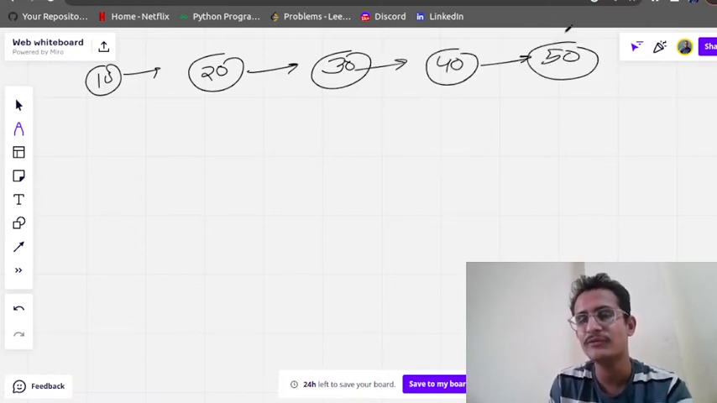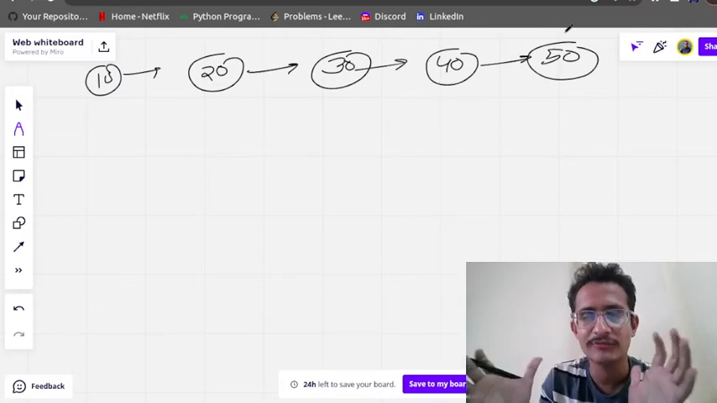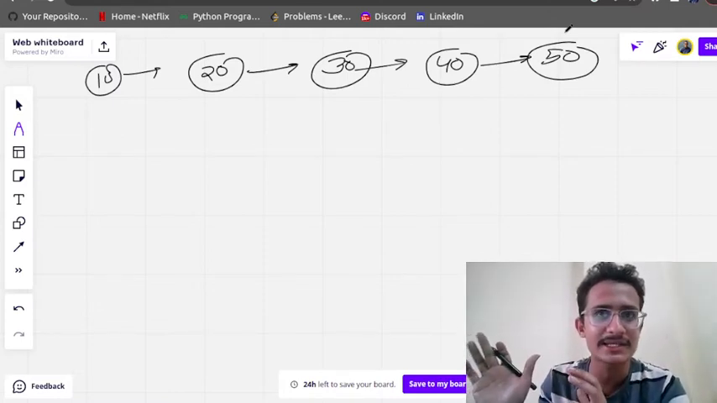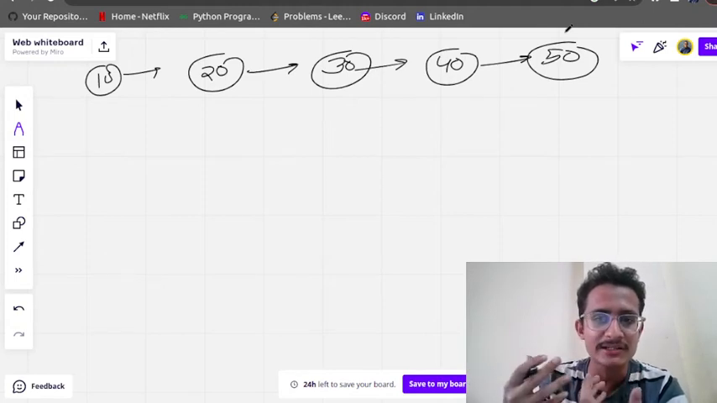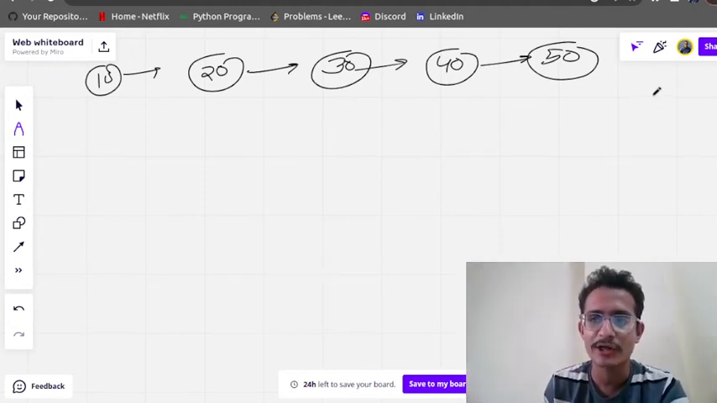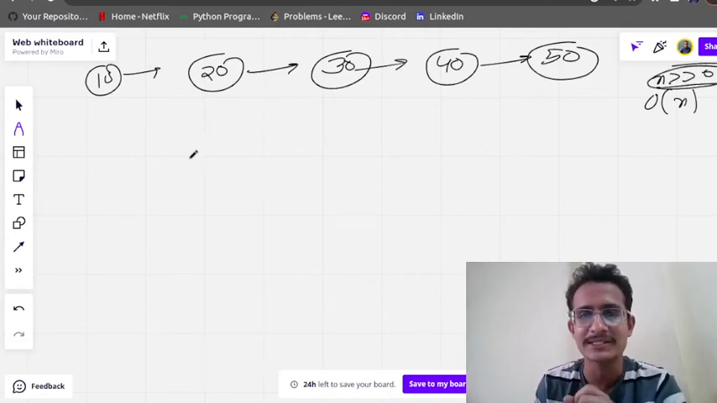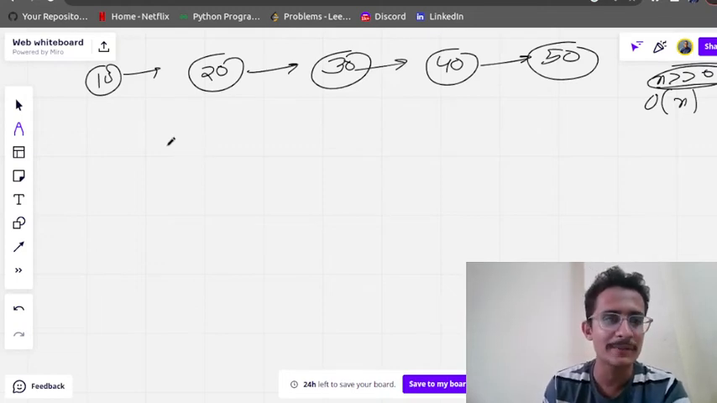Suppose you are given a lot of elements, it will take more time. Suppose if 1 lakh elements are given, it will take time corresponding to 1 lakh elements because it is order of n, and if the n value is very high, then it will take more time. So you need to find an optimized approach for this. So what will be the optimized approach for this?